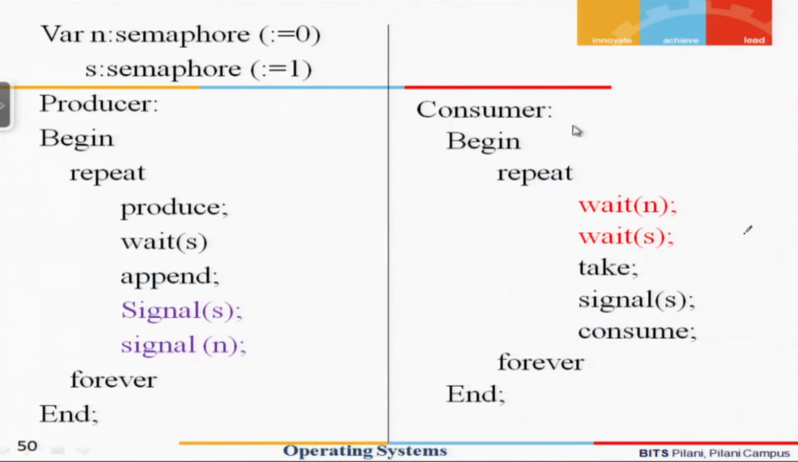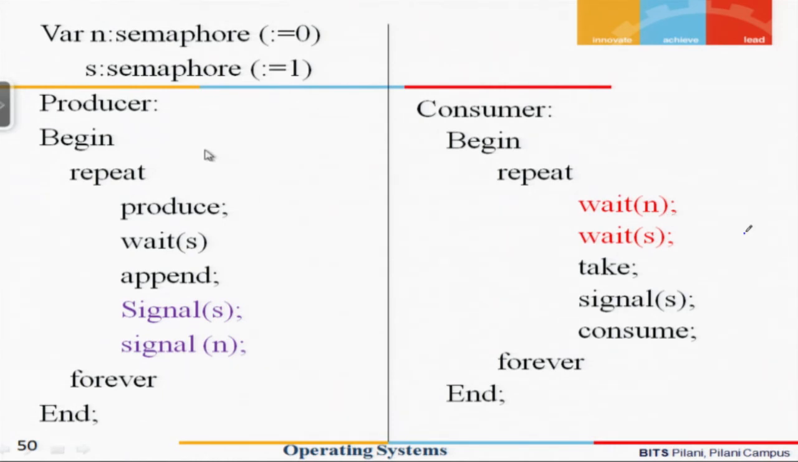Now let us see how the consumer works. The consumer cannot consume unless an item has been produced. So what should it do? It should first check the value of n. If the value of n becomes negative, then it is very clear that the producer has not yet produced. So as soon as the consumer comes, the very first thing it checks is whether there exists an item which has been produced by the producer. So it does a wait n.